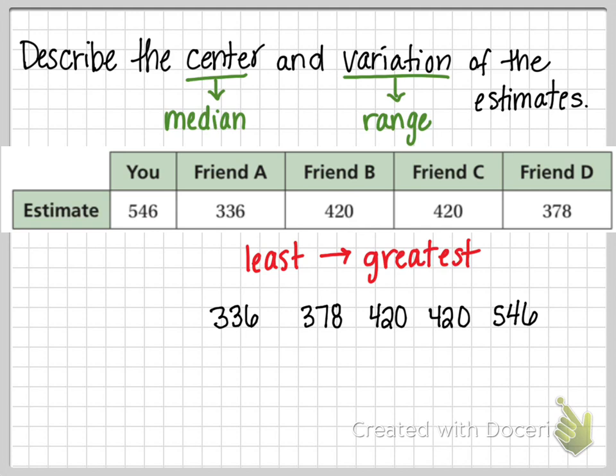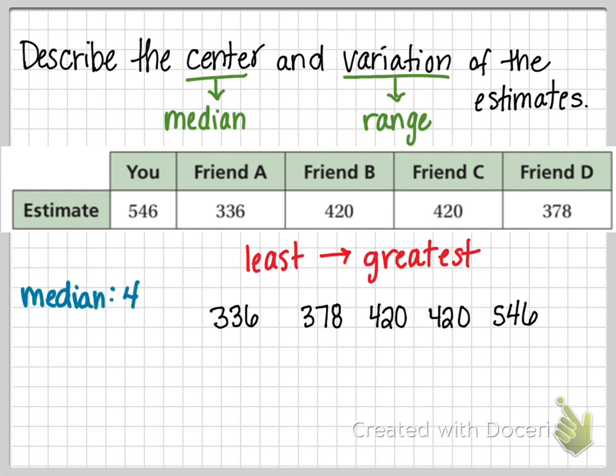The median of a set of data is the number that is in the middle. So when we set them least to greatest, we cross off the smallest and the largest until we are left with 1. So the median of this set of data is that middle number.